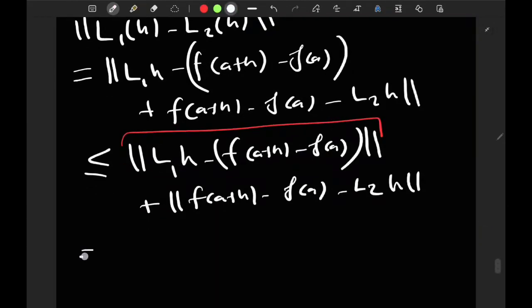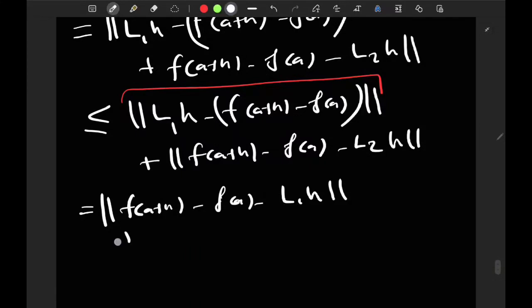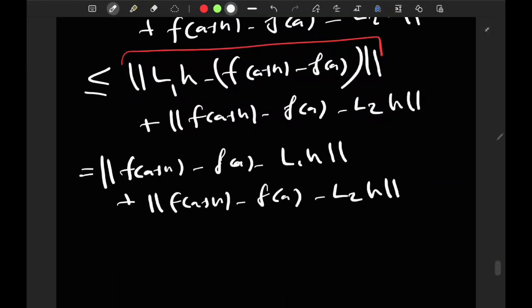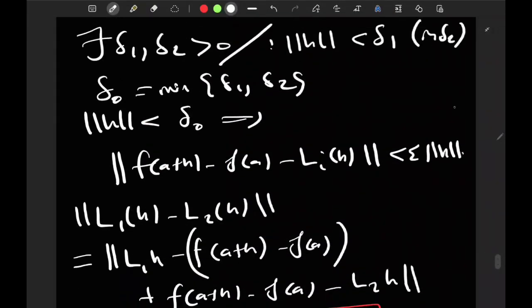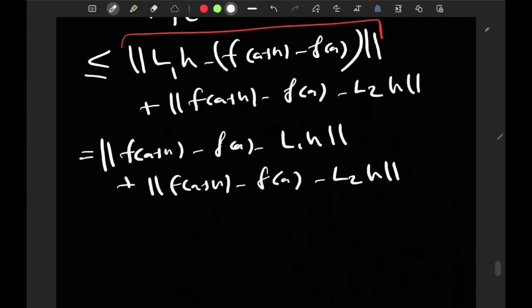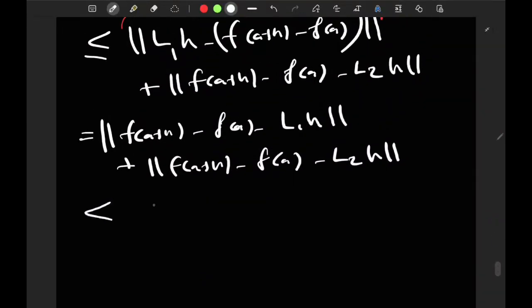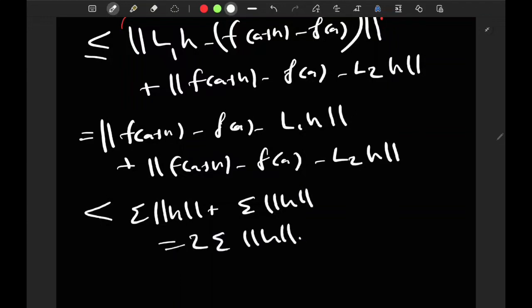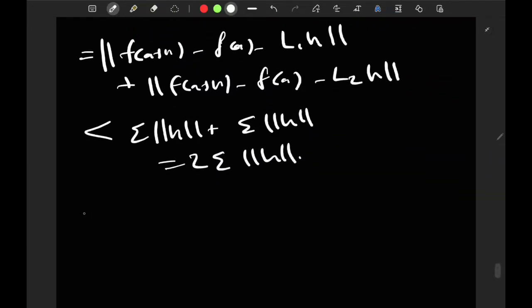So this is the same as the norm of f(a+h) minus f(a) minus L1(h), plus the norm of f(a+h) minus f(a) minus L2(h). And I know by this thing here that both of these are less than epsilon times the norm of h, plus epsilon times the norm of h, which is 2 epsilon times the norm of h. Okay, so it holds true.